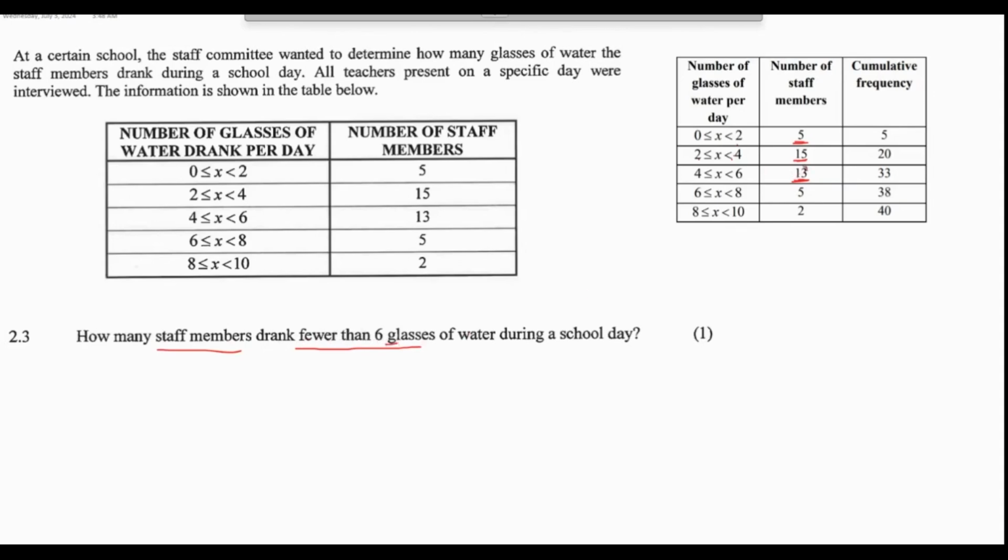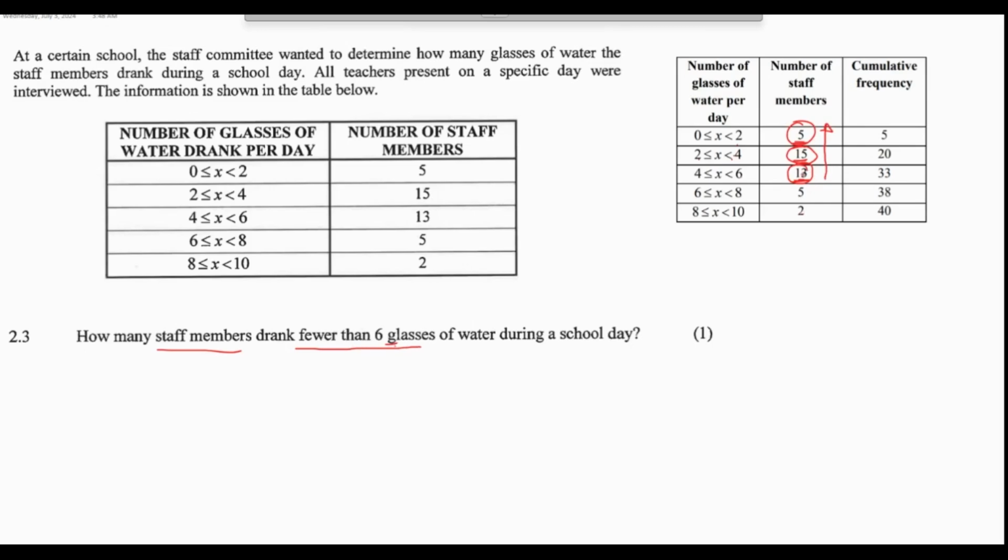So we have this group that was drinking between 4 and 6. We have this group that was drinking between 2 and 4. We have this group that was drinking between 0 and 2. So all these people drank fewer than 6 glasses per day.